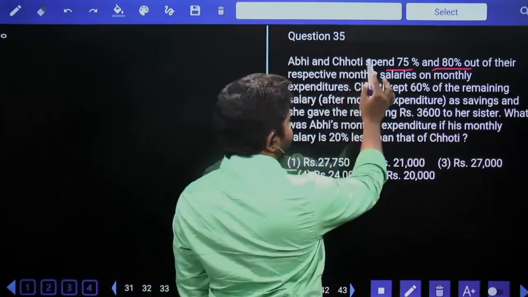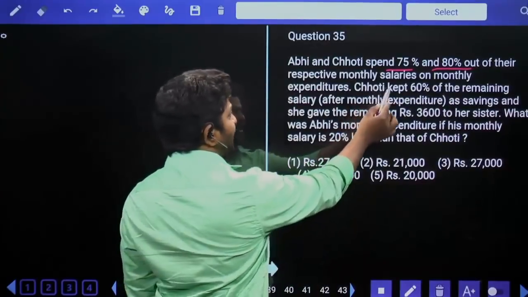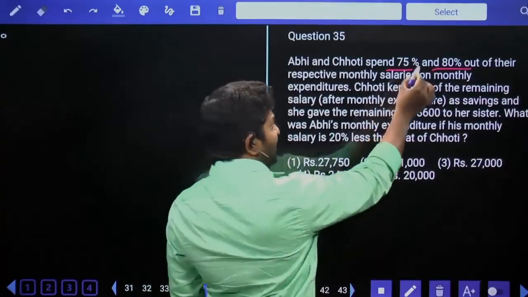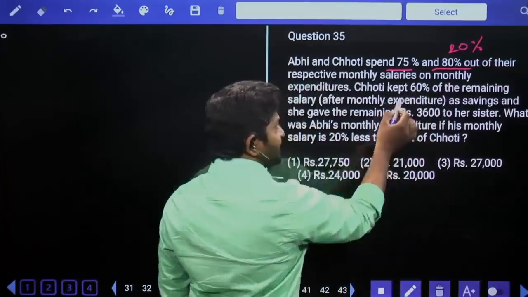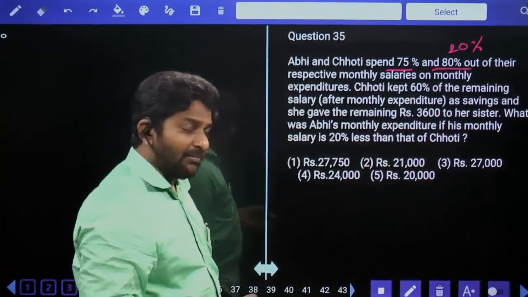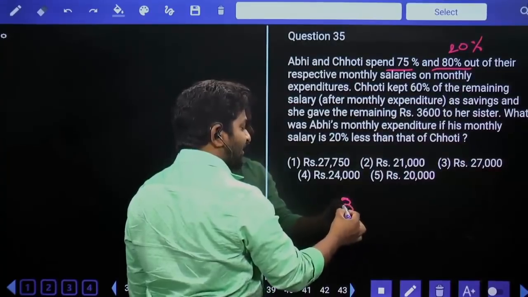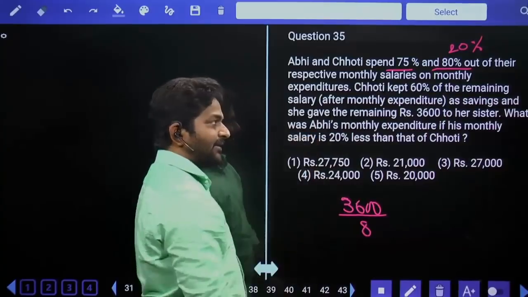See, if Choti's expenditure was 80%, Choti kept 60% of the remaining salary as savings. The remaining salary is first of all 20%. Out of 20, 60% is 12. The remaining is 8%, and that is equal to 3,600. 1% is equal to 3,600 divided by 8.